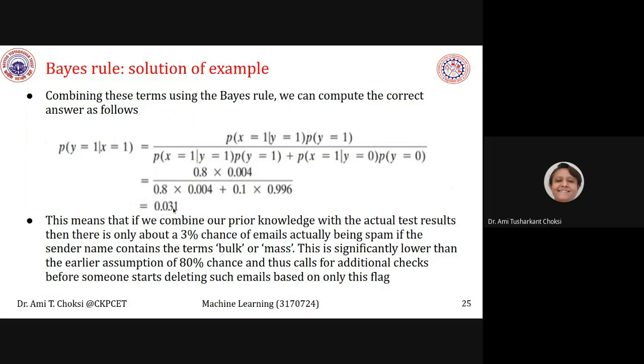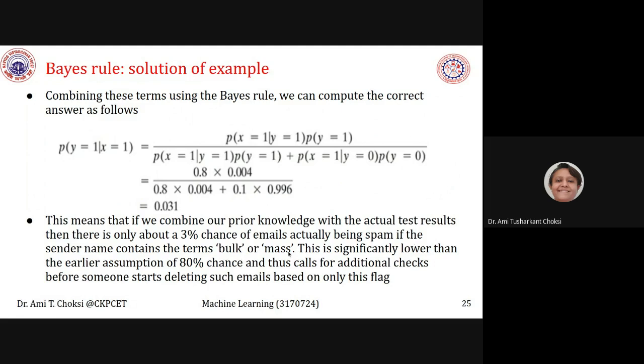It means that if we combine our prior knowledge with the actual test results, then there is only about a 0.031, that is 3% chance of emails actually being spam if the sender name contains the terms bulk or mass.